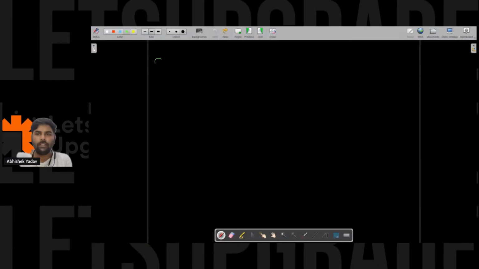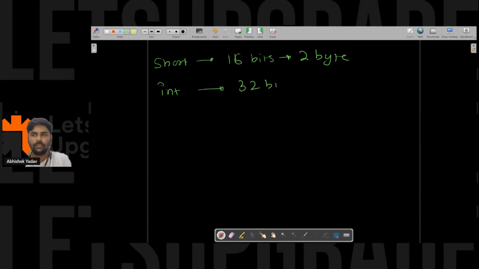Short occupies how many bits? It occupies 16 bits, which means 2 byte. Integer occupies 32 bits, which means 4 byte, since 1 byte is equal to 8 bits. And long occupies 64 bits, that is 8 byte.